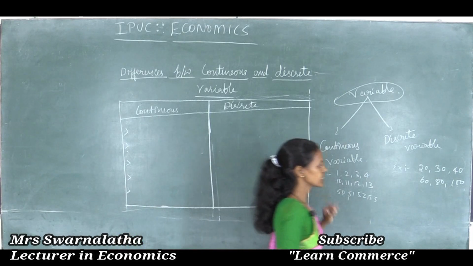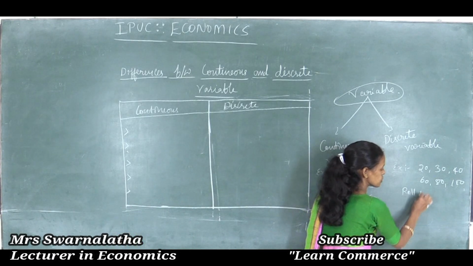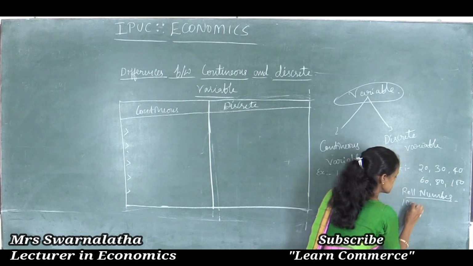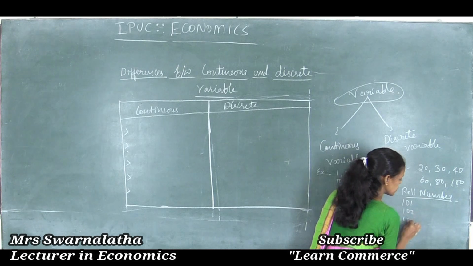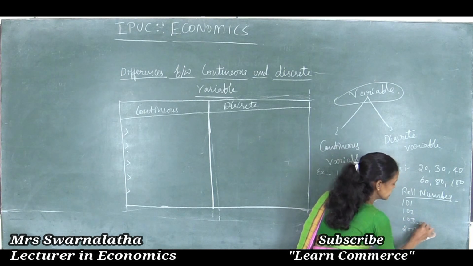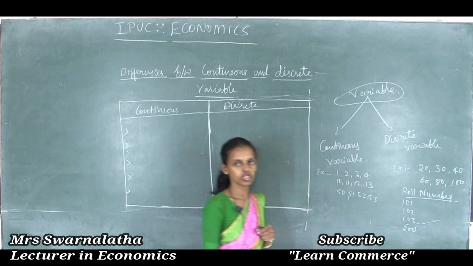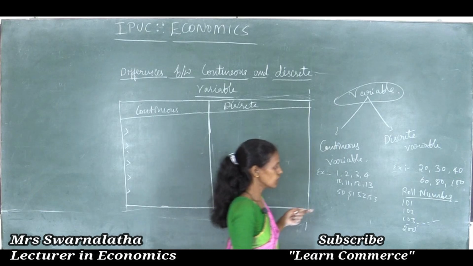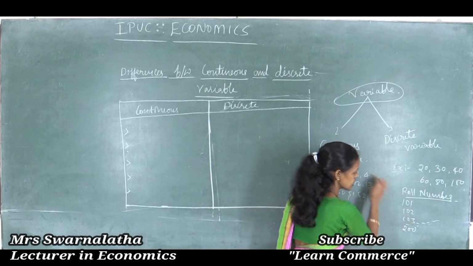For example, roll number starting from 101, 102, 103 like this, and for 200 students, till 200. It is the best example for the continuous variable.